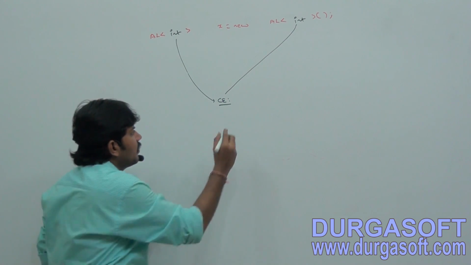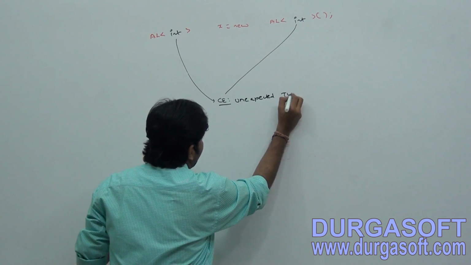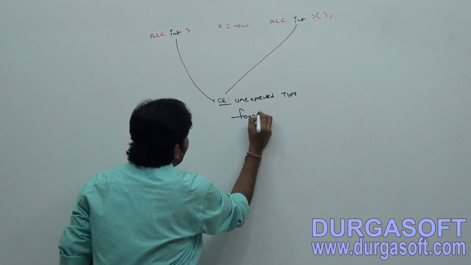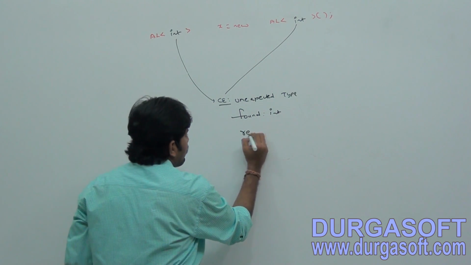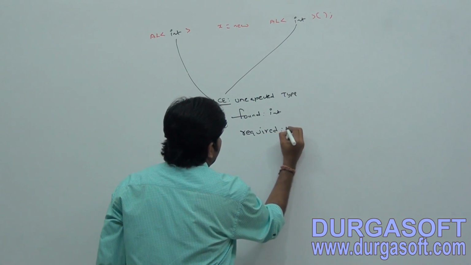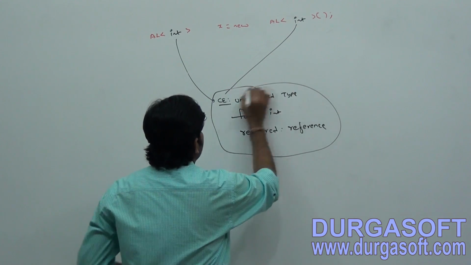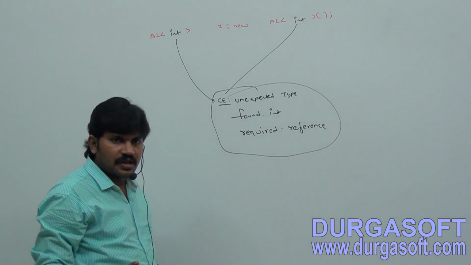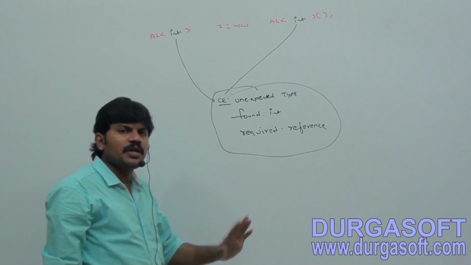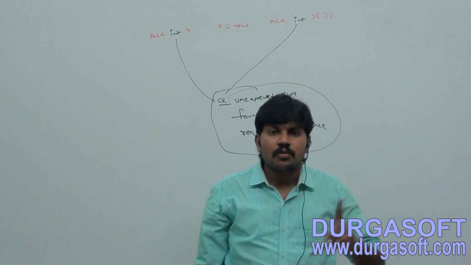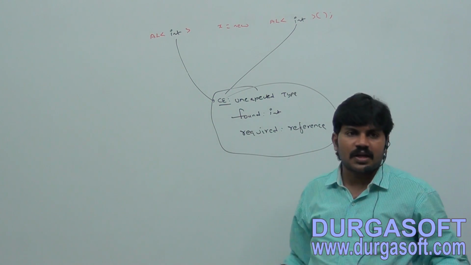Compile time error: unexpected type, found int, required reference. Reference is nothing but object type. So for the type parameter we can take any class or interface name but not primitive. By mistake, if you try to take a primitive, immediately we will get a compile time error.